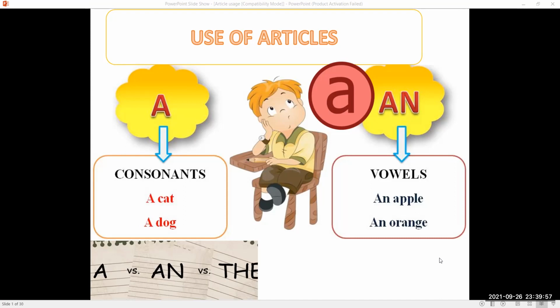So today we are going to talk about what articles are, what their types are, how to use them, what common mistakes we make, and how to make appropriate usage of them so that our writing becomes crisp, clear, accurate, relevant, and leaves a very good impression on the mind of the reader.